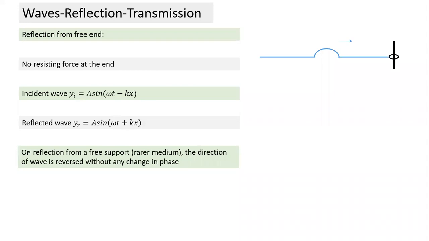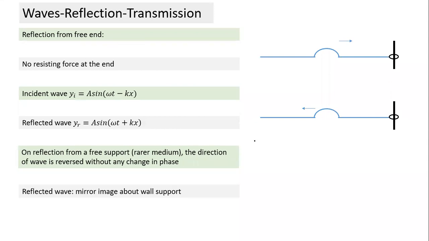So we can write this as a statement for reflection from a free support. And what is valid for a free support is also valid for a rarer medium. Whenever a wave gets reflected from a rarer medium, what does rarer medium mean? The other medium has a higher speed; the wave travels at a higher speed in the next medium. The direction of the wave is reversed without any change in phase. We'll apply these two things in a simple question: one is reflection from a free end, the other is reflection from a fixed end.